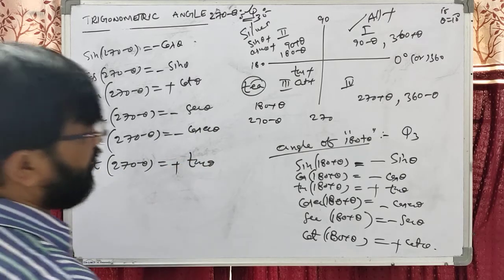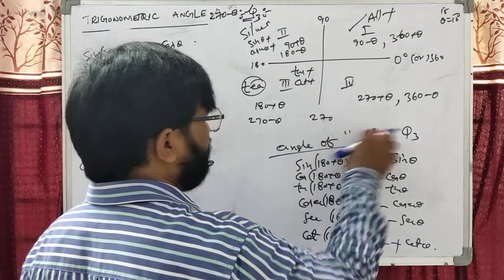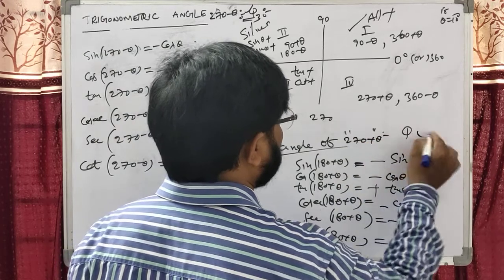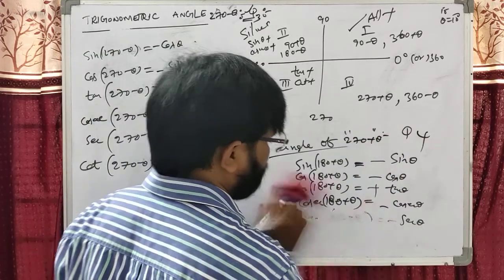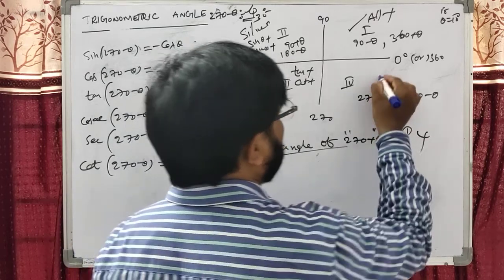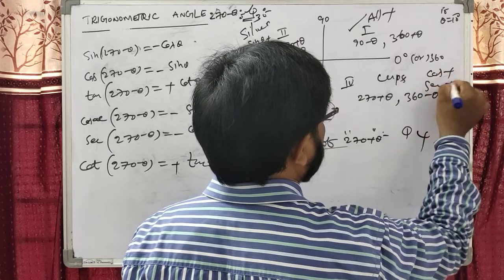Okay, students. After that, we can write about 270 plus theta. What is the angle? 270 plus theta. Dear students, this is Q4. How to write in Q4, which are positive? Q4 means all silver tea cups. Cups means cos plus, secant plus.